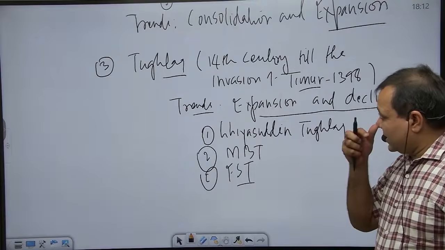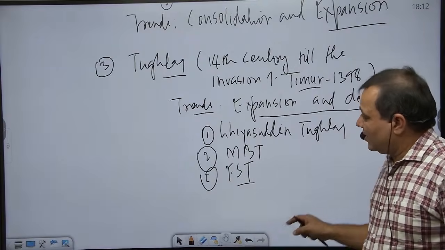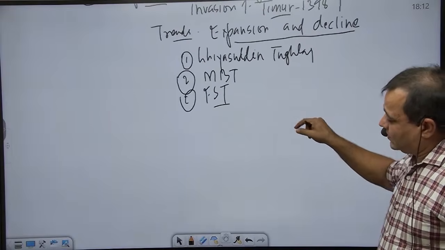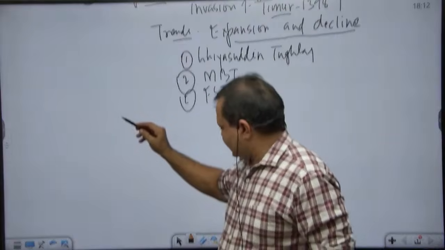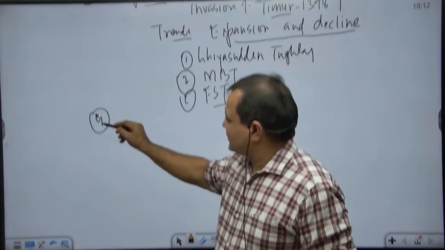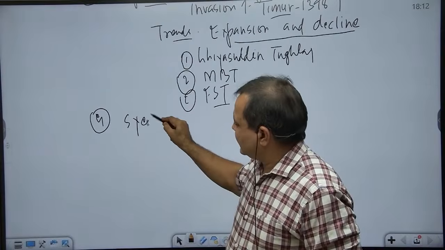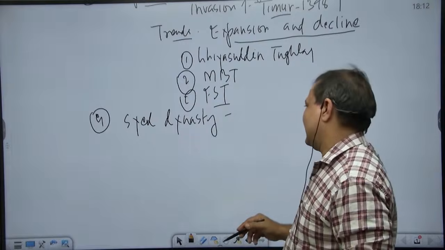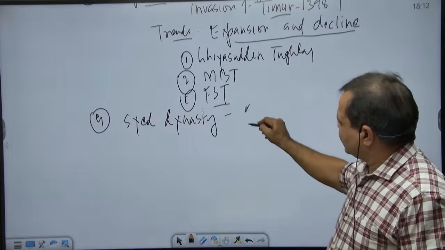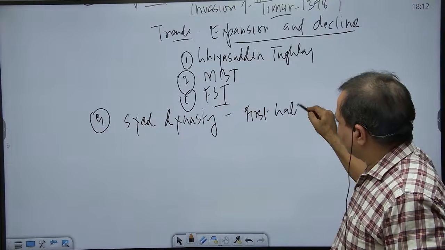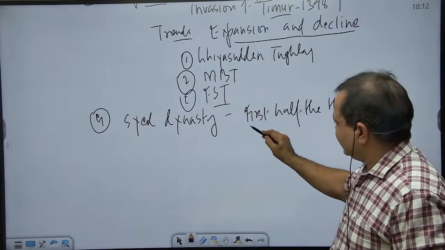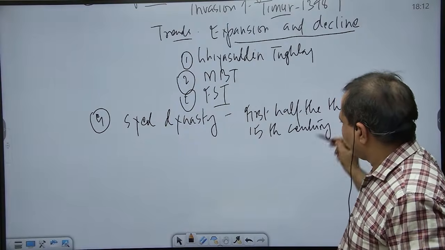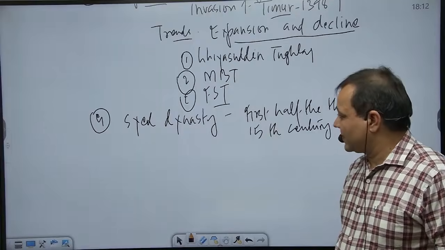Now, after these three sultans of the Delhi dynasty, practically speaking, the Sultanate was over, but then it had to continue for one more century with some weaker dynasties. The fourth dynasty, just to fill in the gap, is the Sayyid dynasty. Here, no ruler is important and trends are associated with the decline. But just know the chronology. We can say the first half of the 15th century was dominated by this dynasty with some insignificant sultans of Delhi.